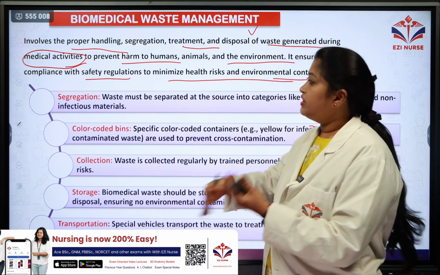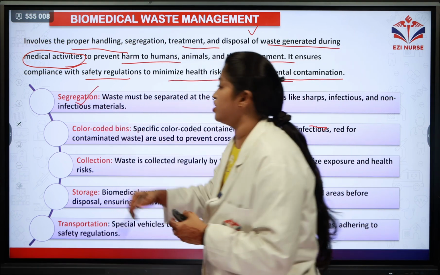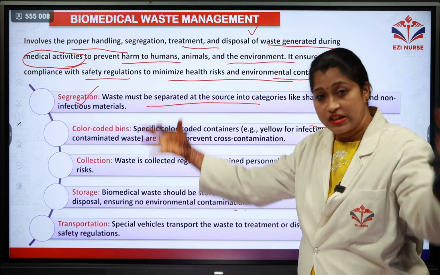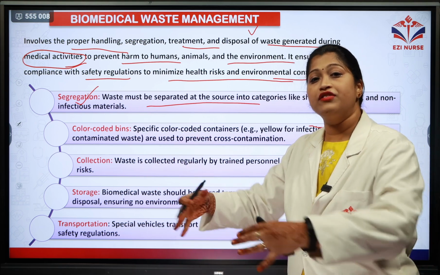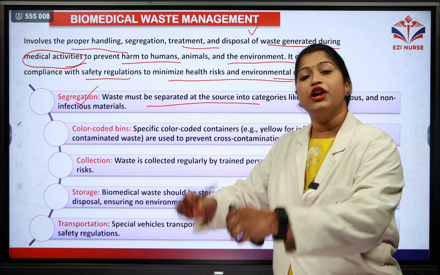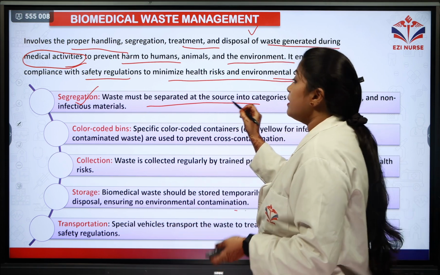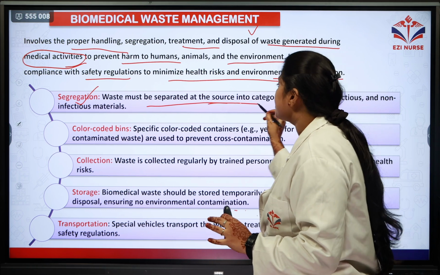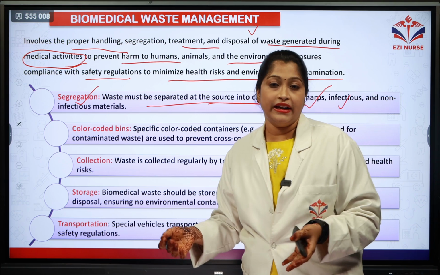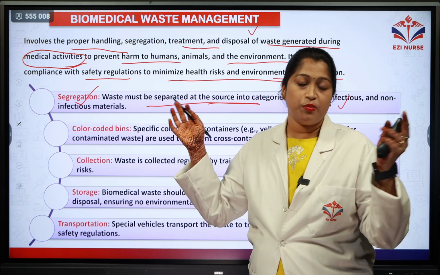So let's see what are the different steps involved in biomedical waste management. The first one is segregation. The waste has to be separated at the source. Wherever the waste is being generated, right there the segregation should happen. Which types of waste are coming, and how to segregate them? It should be separated at the source into categories like sharps, infectious and non-infectious materials. There are different types of waste. Accordingly, we need to segregate at the place where it is being produced.